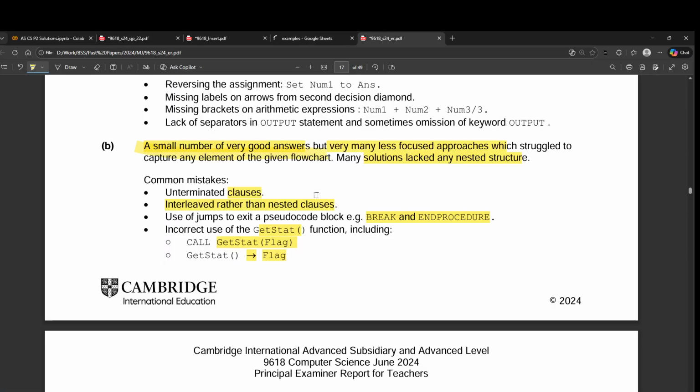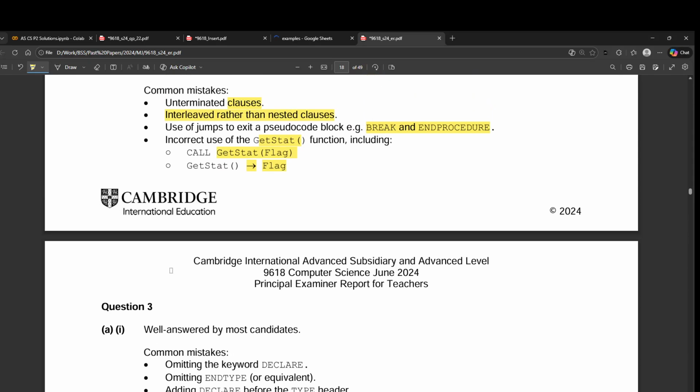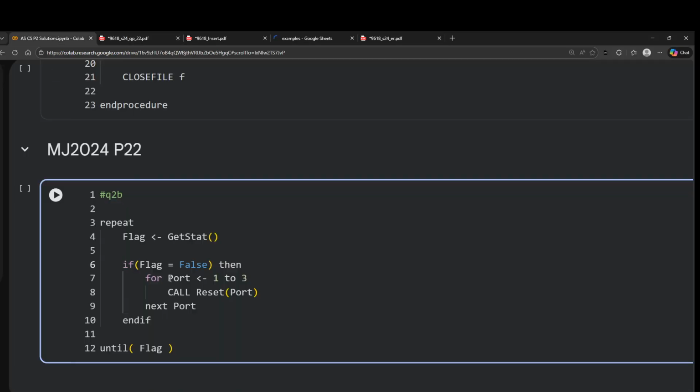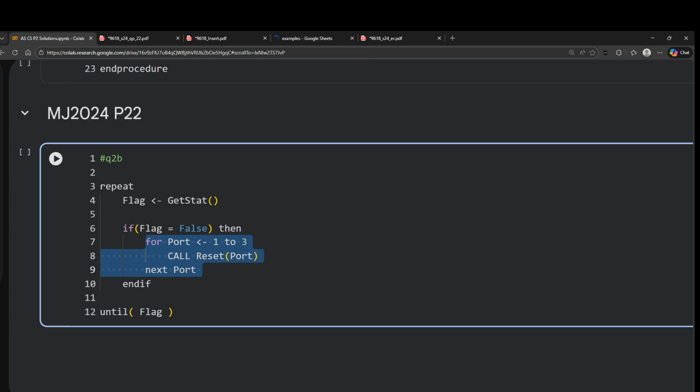And what else? Yeah, that's pretty much it. So we have correctly attempted it. If you don't want to use a for loop here, you can just use another repeat until here. Okay, it's not that simple.